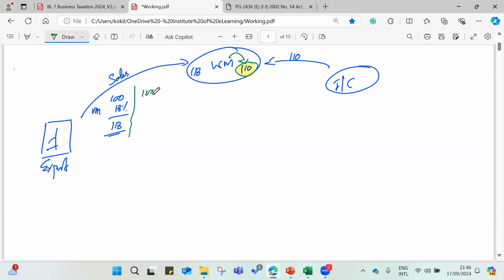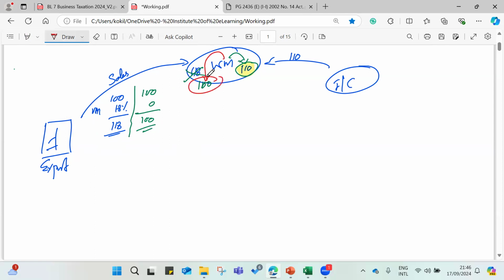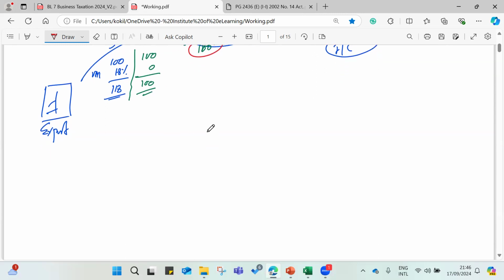a zero rate for exporters. When they have a zero rate, our price in the world market would be 100, not 118. Then if our product is also the same quality, the customers in the world market tend to buy our product. So it is important to have a zero rate for exporters in order to compete and bring foreign currency into the country. So then what is the connection between this and VAT?